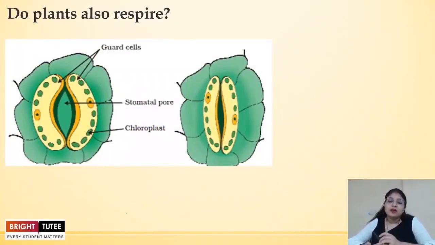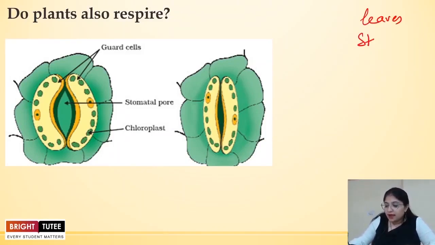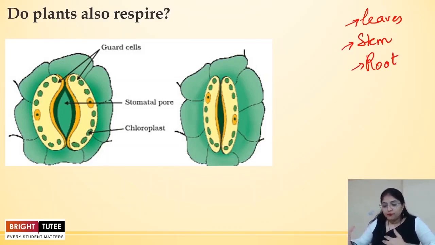That means in each part of the plant, exchange of gases can take place independently. Suppose we know that there are three important vegetative parts of the plant, that is leaves, stems and roots, right? And all of these three parts are able to respire or perform exchange of gases independent of each other.